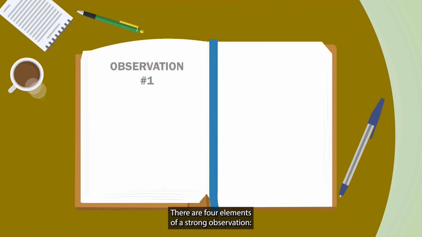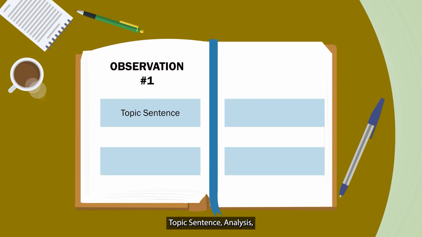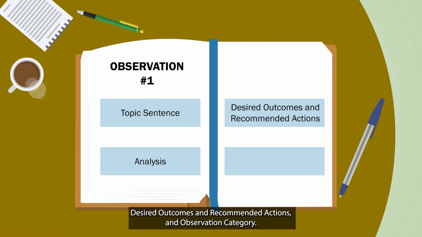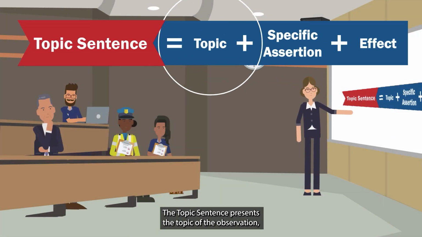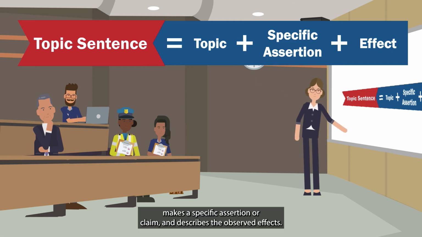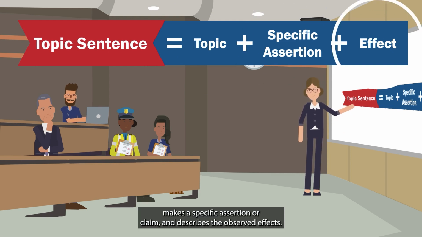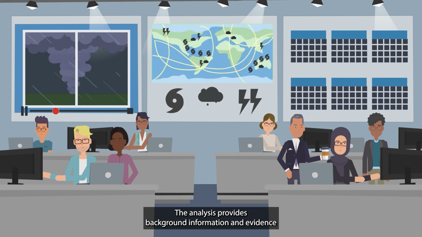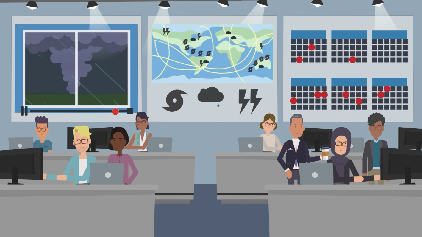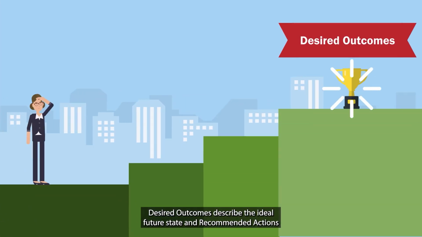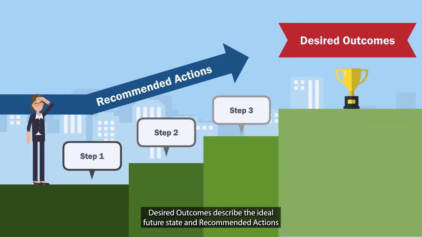There are 4 elements of a strong observation: topic sentence, analysis, desired outcomes and recommended actions, and observation category. The topic sentence presents the topic of the observation, makes a specific assertion or claim, and describes the observed effects. The analysis provides background information and evidence of what happened, why it happened, and if it happened before. Desired outcomes describe the ideal future state, and recommended actions provide the steps for reaching that future state.